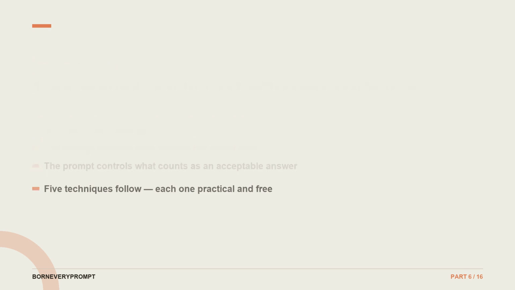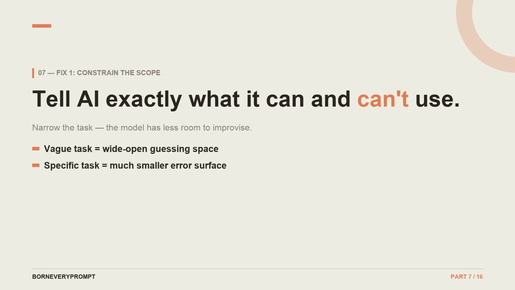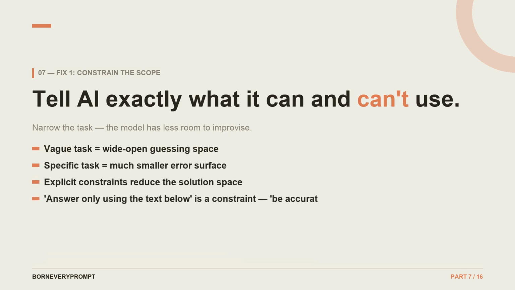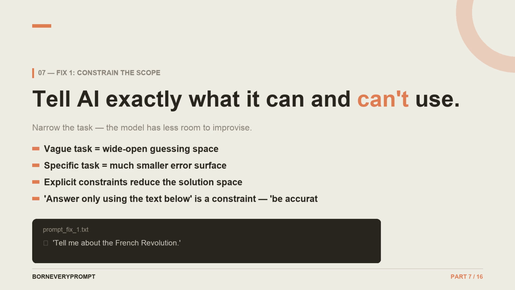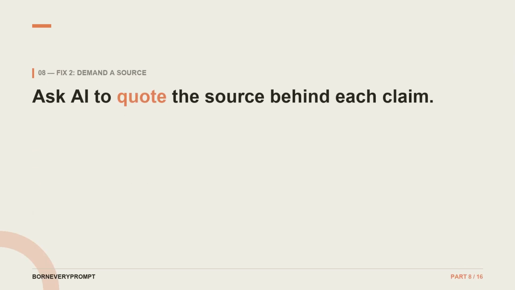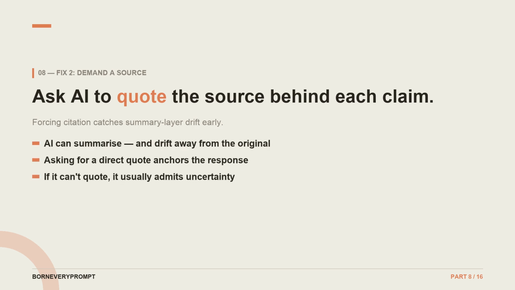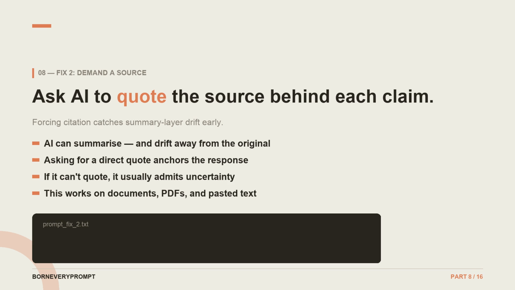Fix 1. Constrain the scope. The narrower the task, the less the model has to invent. Telling AI what it cannot use is more effective than telling it to be accurate. Fix 2. Demand a direct quote. When you ask AI to cite the exact sentence behind a claim, it can't easily fabricate support. If it can't quote it, that's your warning signal.